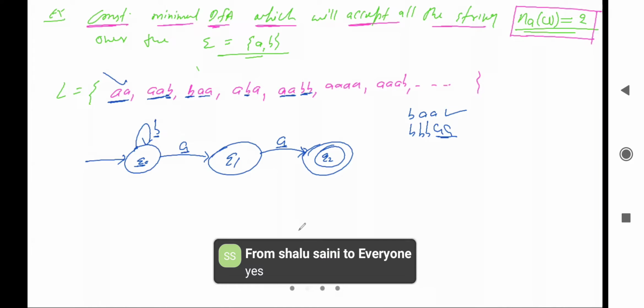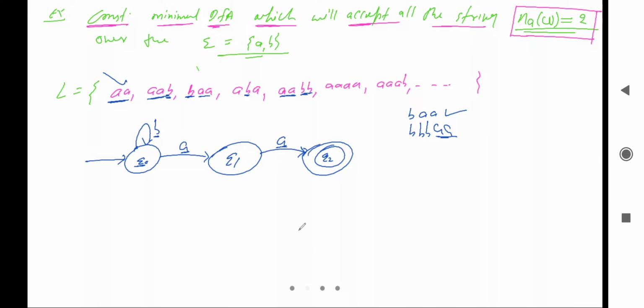Yes. There is a dead configuration on Q1 due to the transition of B, because here there is a transition for A but there is no transition for B. It means we require the transition for B. Can I take a loop of B here? Yes. Can I take a loop of B?